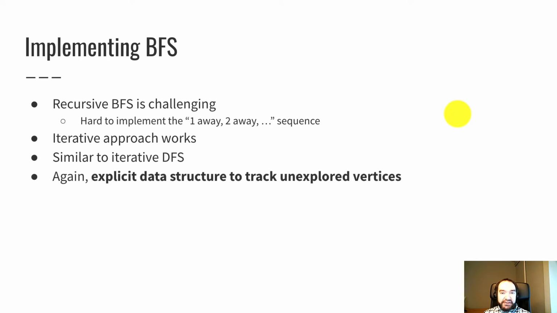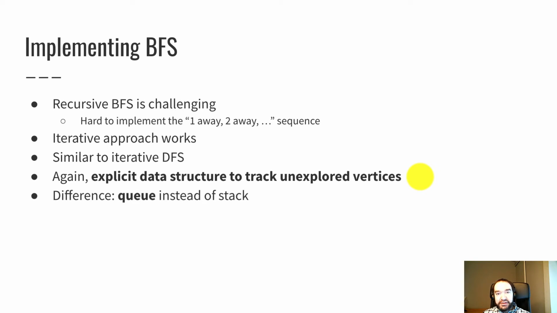We do need to change things up to get a different order of search or traversal. And again, we're going to need an explicit data structure to keep track of the unexplored vertices. And that's where the major change is. In breadth first search, it makes sense to use a queue for these vertices.